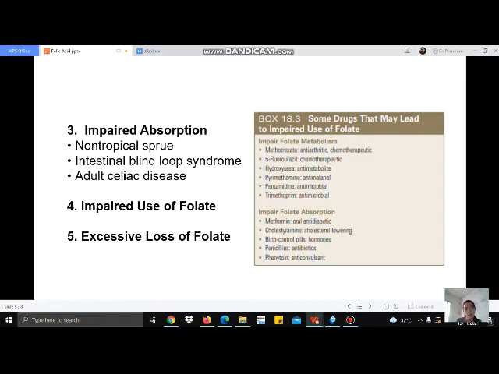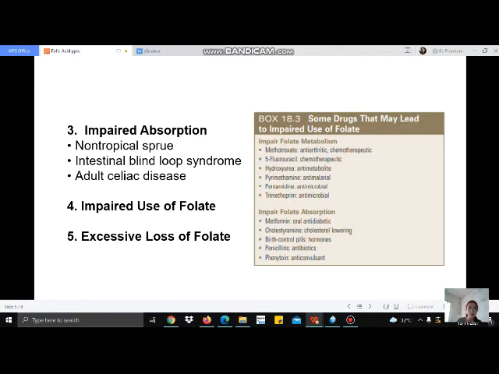So again, in this Box 18.3, we have some drugs that may lead to impaired use of folate. We have impaired folate metabolism and impaired folate absorption. We have examples: the antimicrobials pentamidine and trimethoprim, and for absorption we also have antibiotics, which are the penicillins, and hormones, birth control pills, and oral antidiabetic drugs. This drug is metformin.